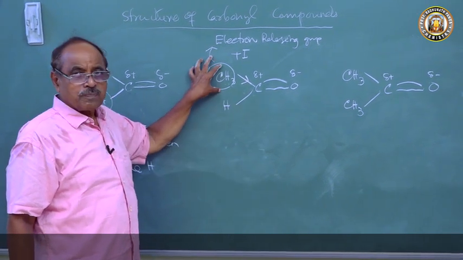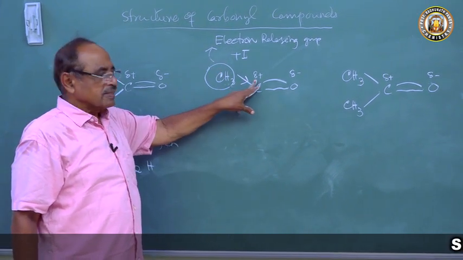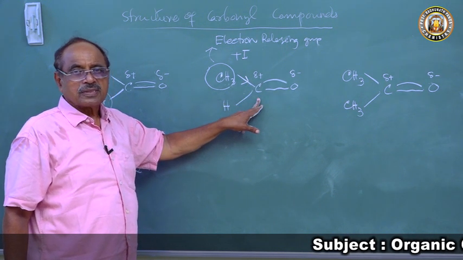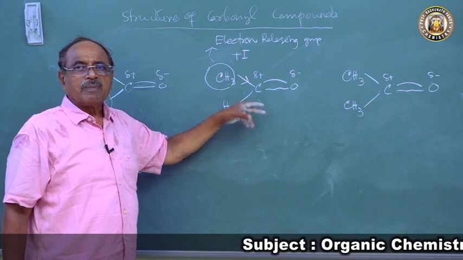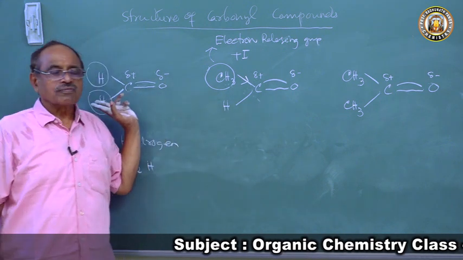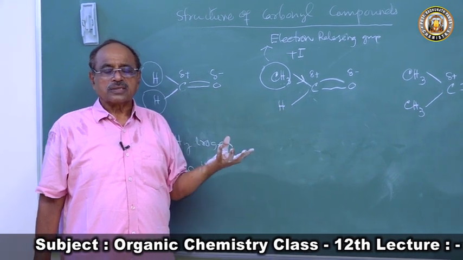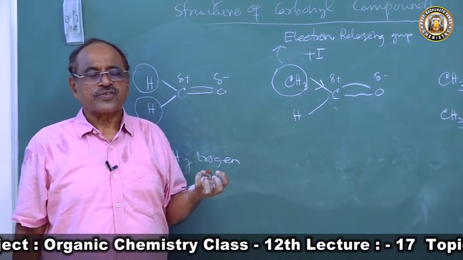Because of the plus I effect of the methyl group, the positive charge density upon the carbon atom of the carbonyl group will be less than that of formaldehyde. So it is less electron deficient than this.